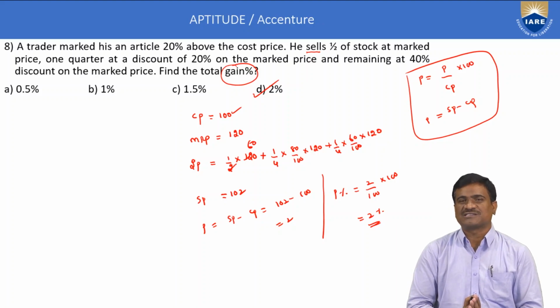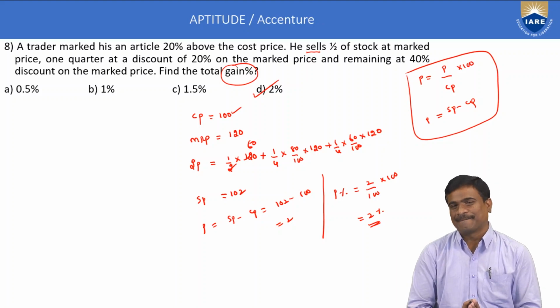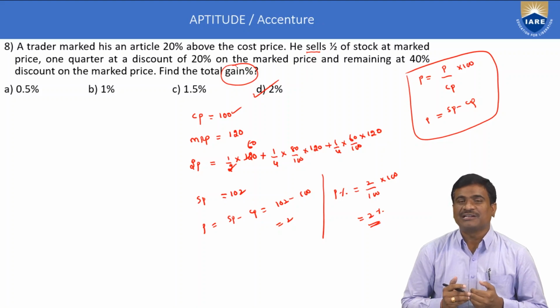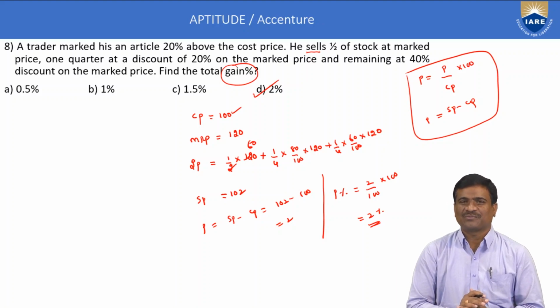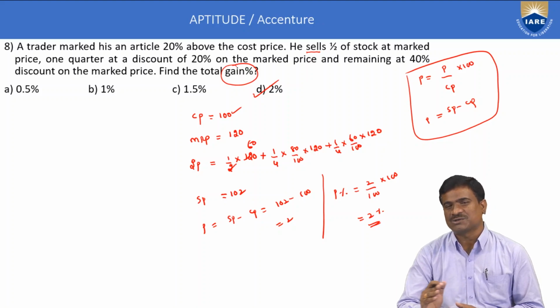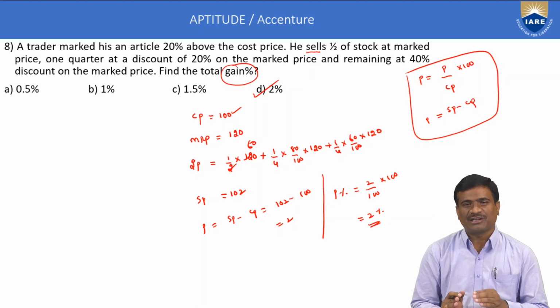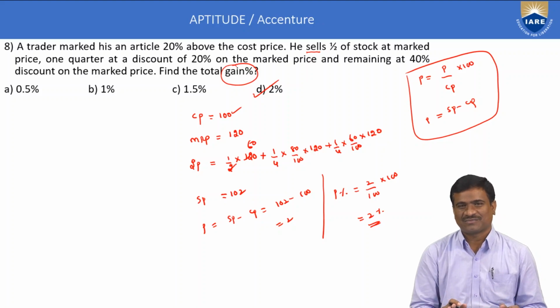Profit and loss concept, second application, using the discount method. The formula in the discount method: cost price is equal to MRP into 100 minus D1 by 100 into 100 minus D2 by 100 into 100 minus D3 by 100 and so on, where D1, D2, D3 are called successive discounts.